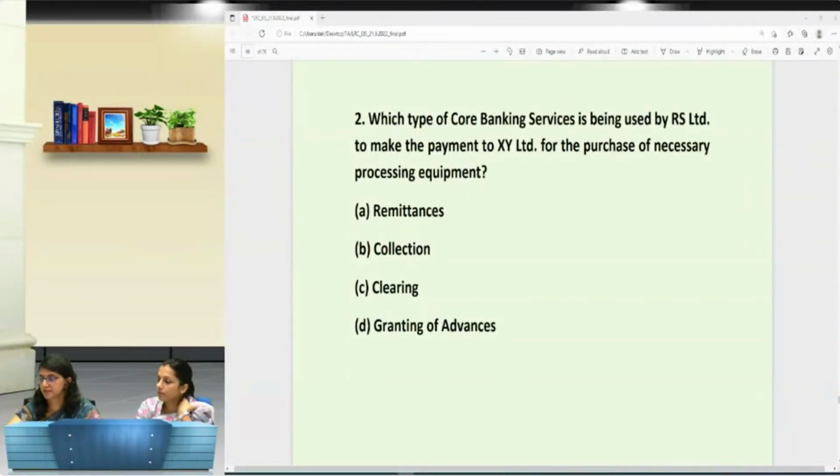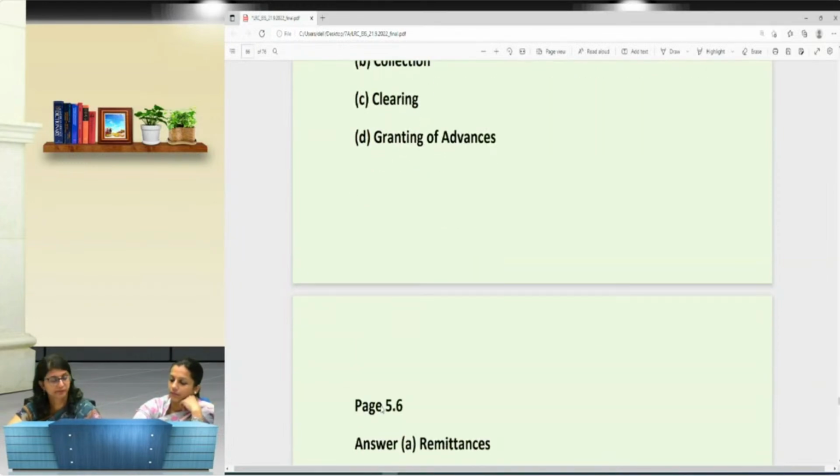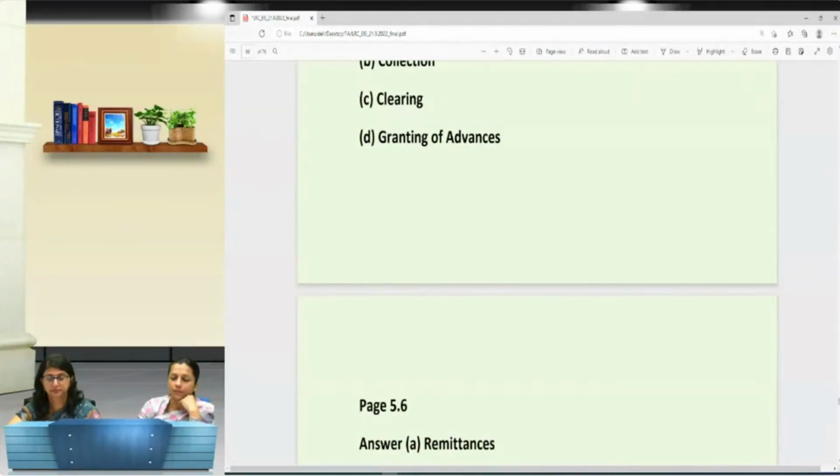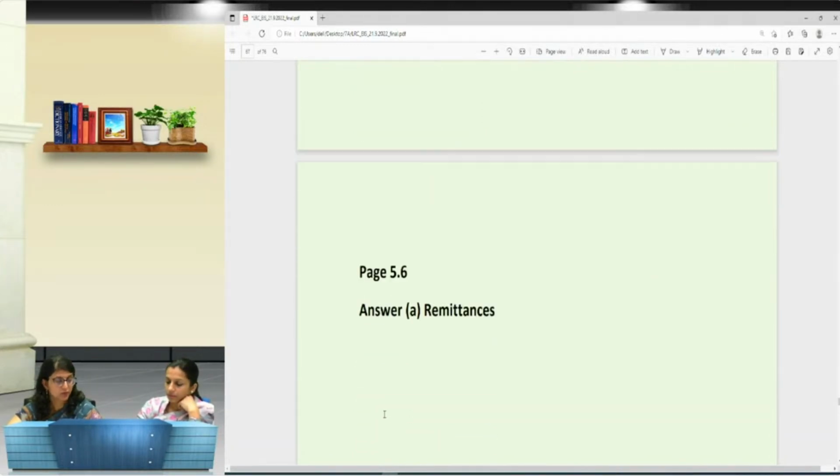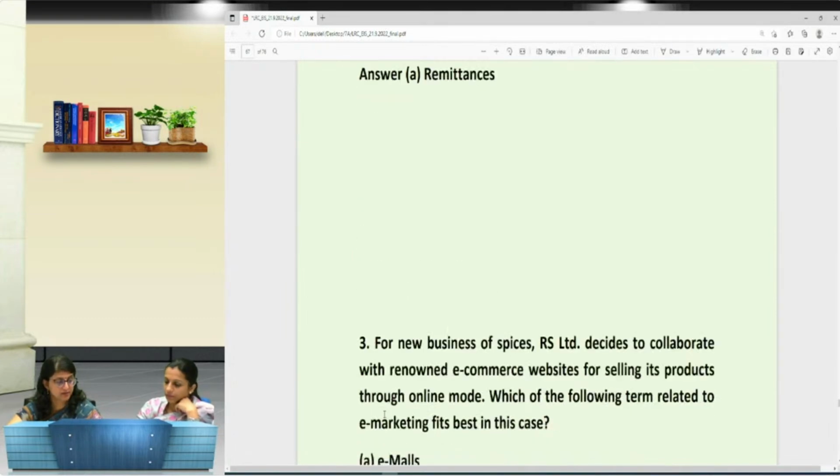Yes. We are waiting for another 5 seconds. No answer. It is remittance because under RTGS. Okay, because RTGS का part है remittances. So if you will see, you will get to have that answer.